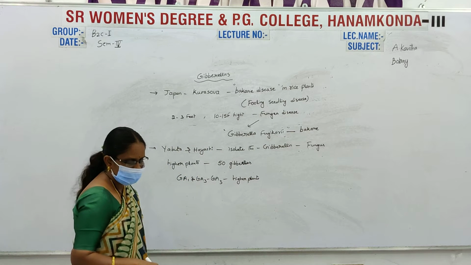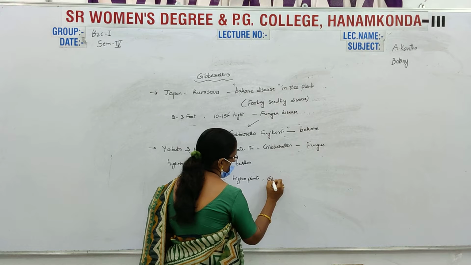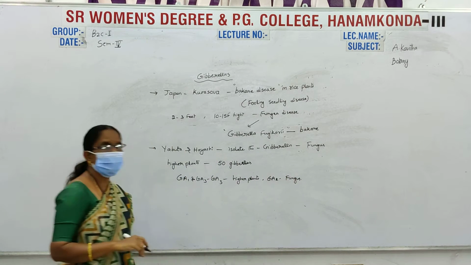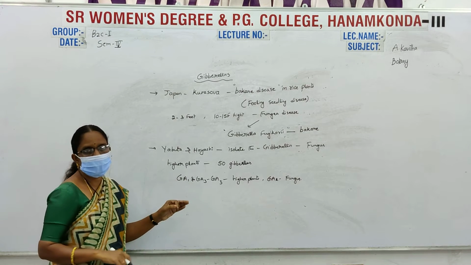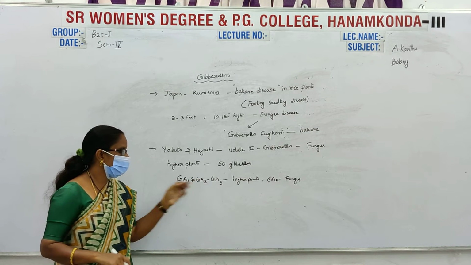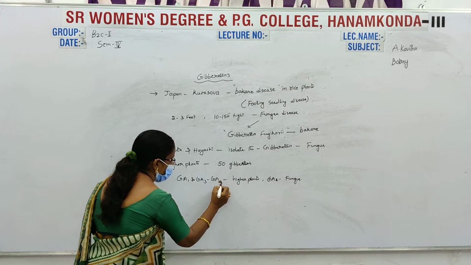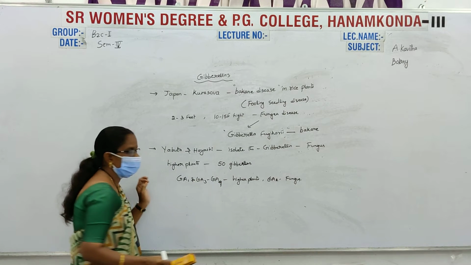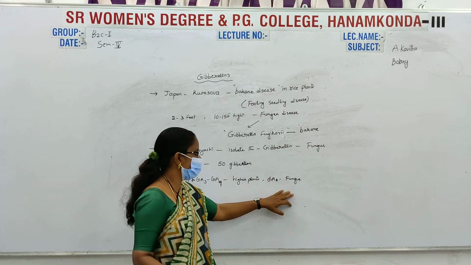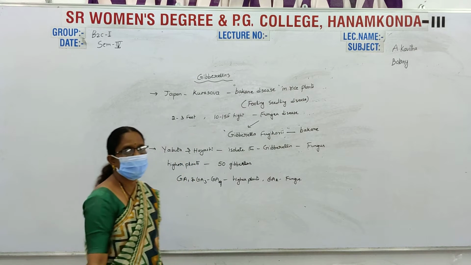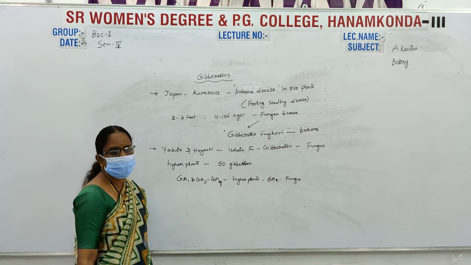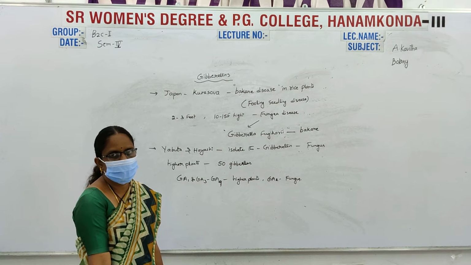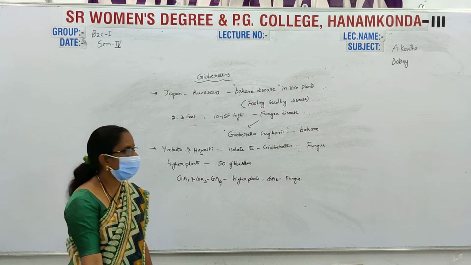Only GA2, gibberellic acid 2, is present in fungus. Nearly 50 gibberellins are present in higher plants. They participate in plant growth and development.